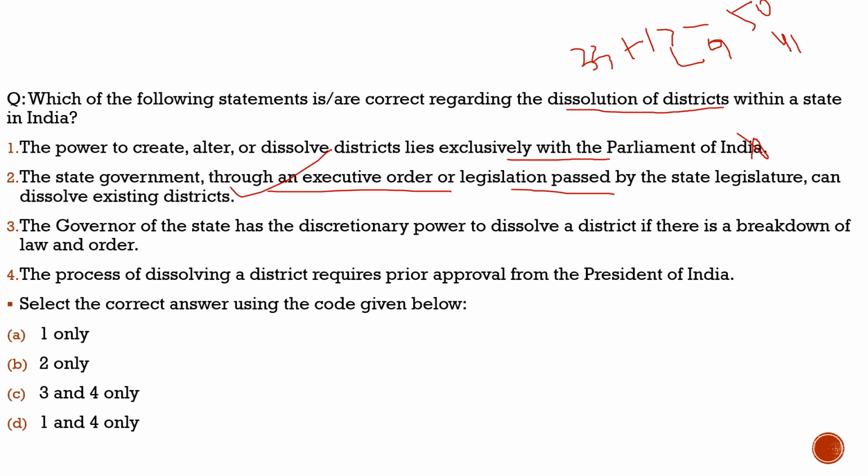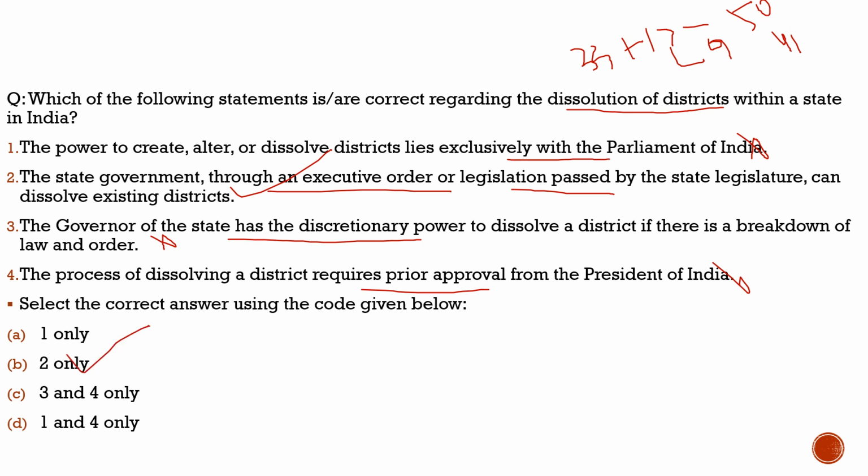Third statement, the Governor of the state has the discretionary power to dissolve a district if there is a breakdown of law and order. Totally incorrect, because the Governor is bound by the aid and advice of the Council of Ministers. Fourth statement, the process of dissolving a district requires prior approval from the President of India. This is also incorrect. So with respect to this question, the correct statement is option B.